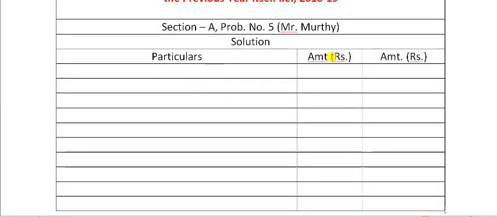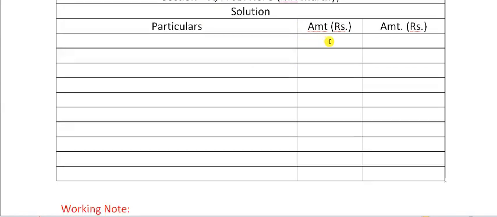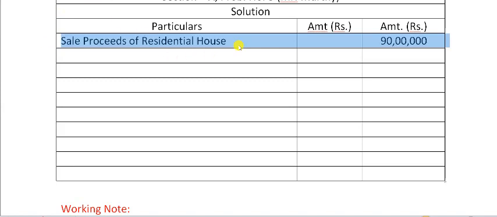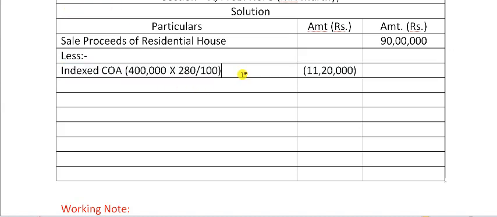We'll start. We all know what we have to do. We have to have 3 columns: particulars and 2 amount columns. First, we'll start with sale proceeds of the residential house. We have taken note there. It is sold for 90 lakhs. Then we have to go for deduction of the necessary items.